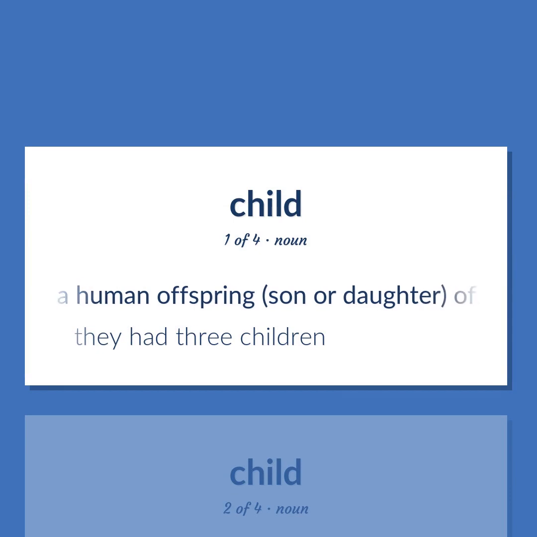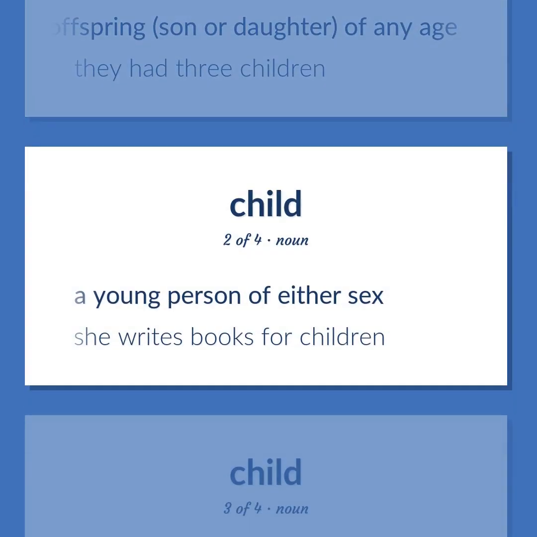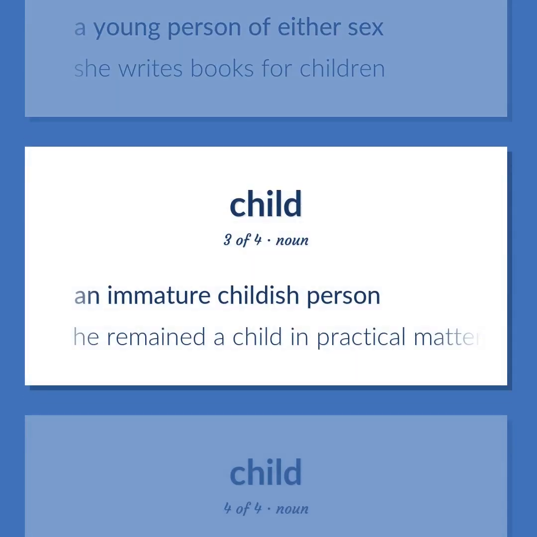A human offspring, son or daughter, of any age. They had 3 children. A young person of either sex. She writes books for children. An immature, childish person. He remained a child in practical matters as long as he lived.